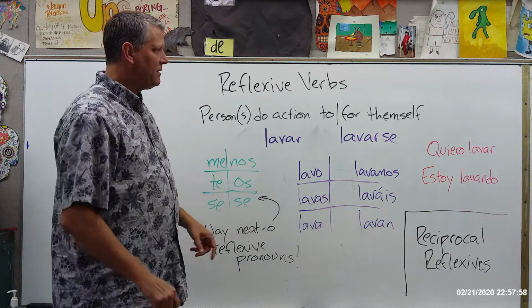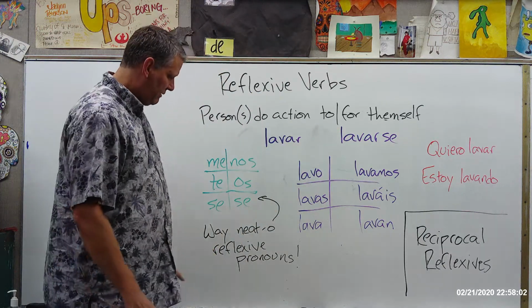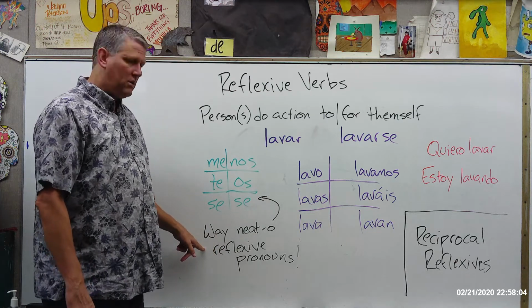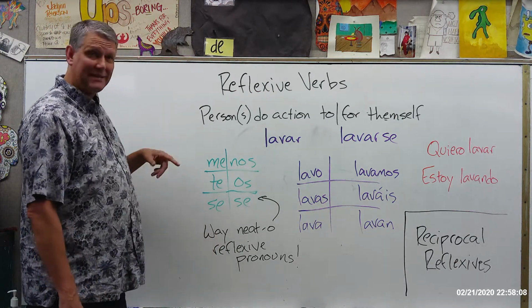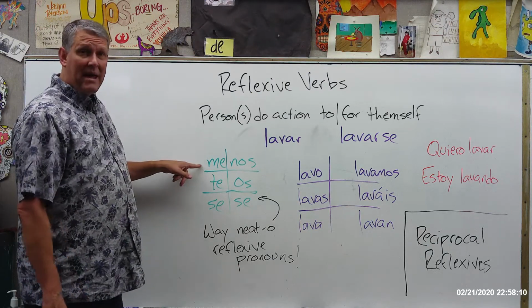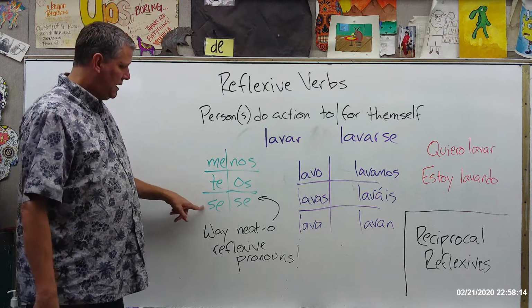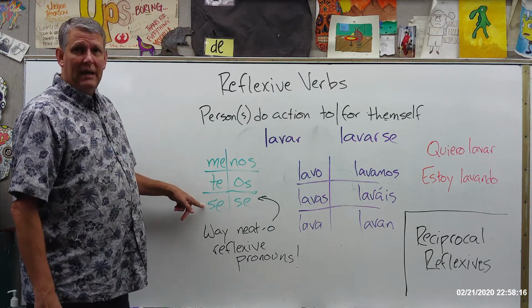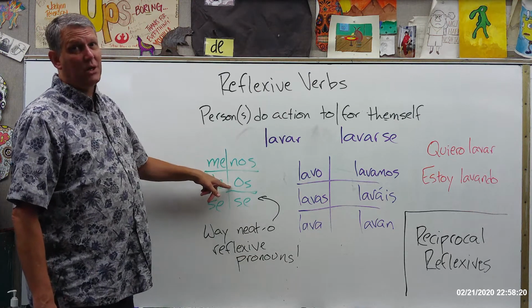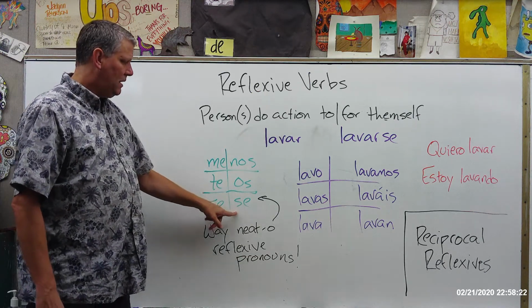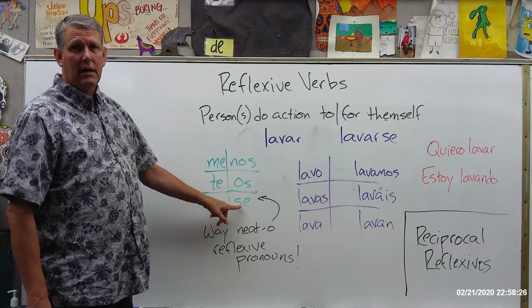What makes it different is this little guy on the end. This is called a reflexive pronoun. And I've got my reflexive pronouns all listed right here. Hopefully you can see that. It's in green. I think you can still see it, but I'll say it just in case. Me, for yo. Te, for the tú form. Se for él, ella, usted. Nos for nosotros. If you're in Spain, it's os for vosotros. And if you wanted to talk about they or you guys, it'd be se.